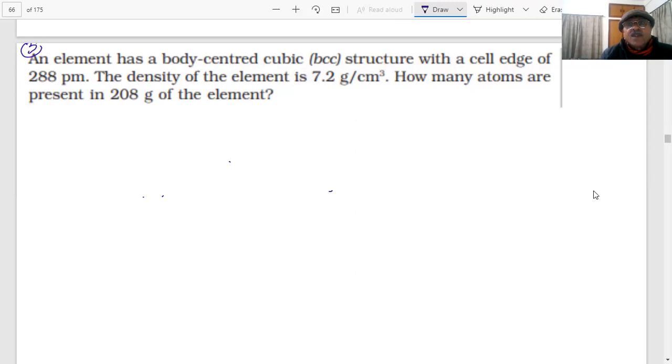The density of the element is 7.2 gram per centimeter cube. How many atoms are present in 208 gram of the element? Every question you have to understand first before you do it.